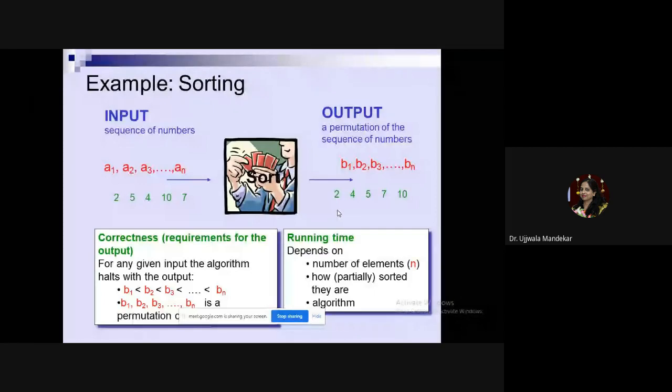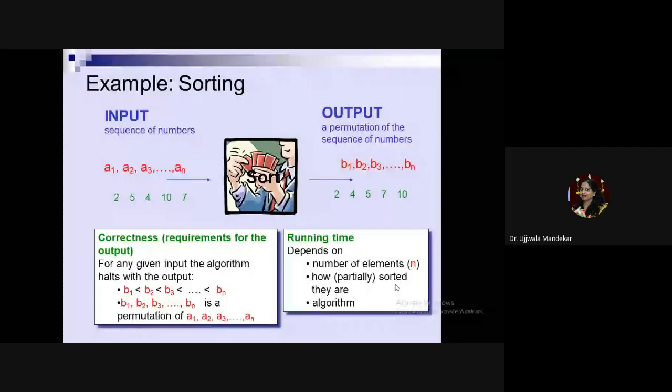So what is to be done? In the middle, I have to apply the logic of sorting. And how can I check the correctness of that logic? I can check the correctness of the logic on the basis of comparison. I will compare whether my output B1 to Bn follows the order: B1 is less than B2, which is less than B3, which is less than B4, and so on, which is less than Bn. If any of the combinations is wrong, then I have to recheck it.